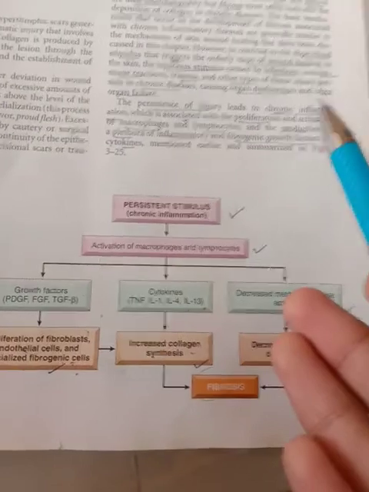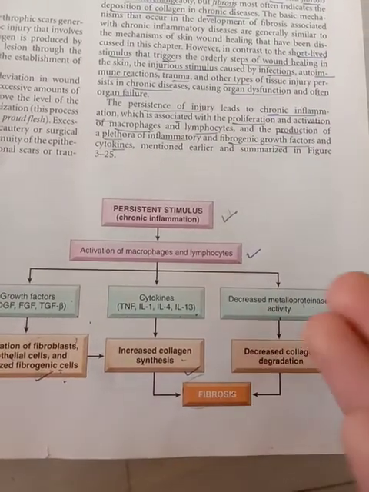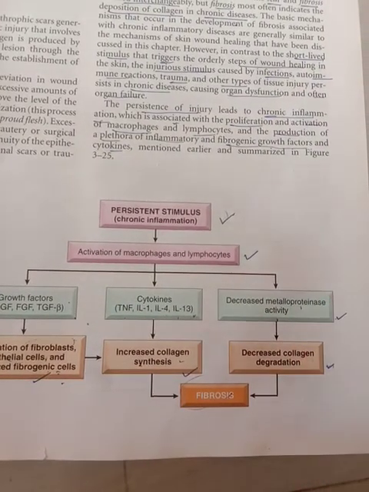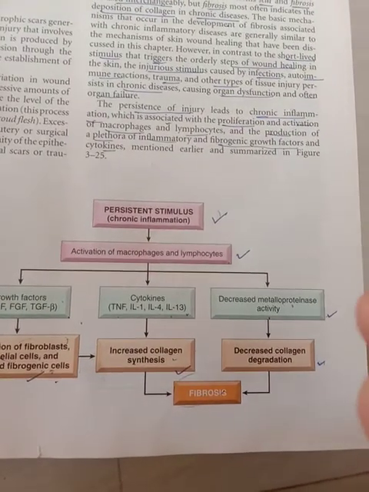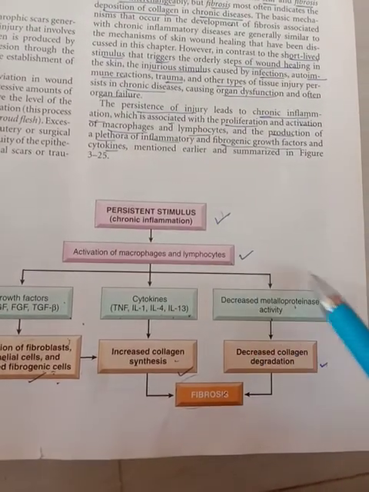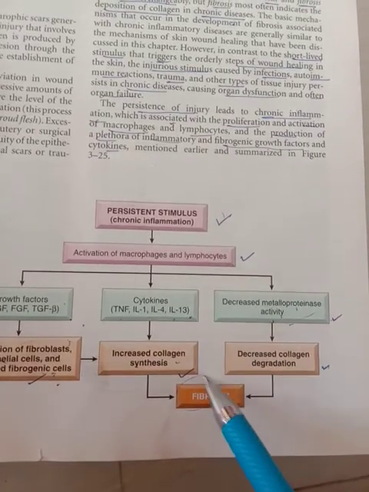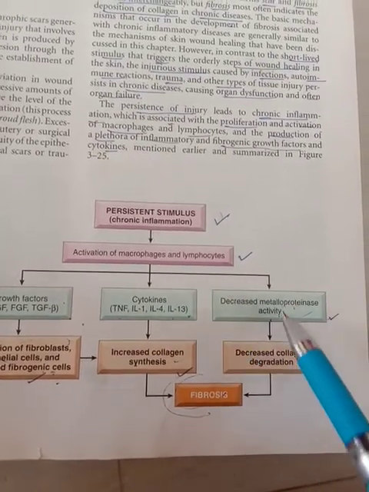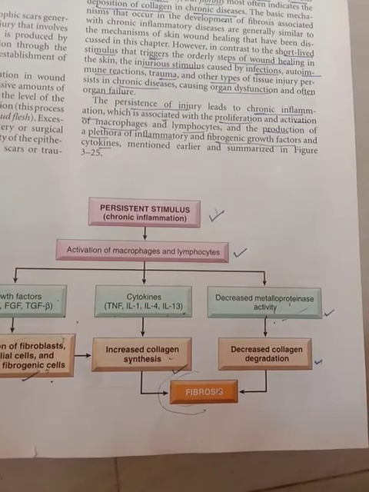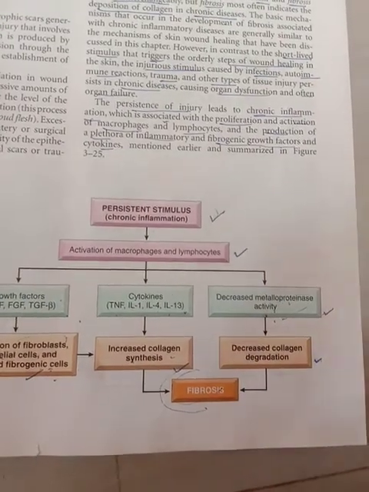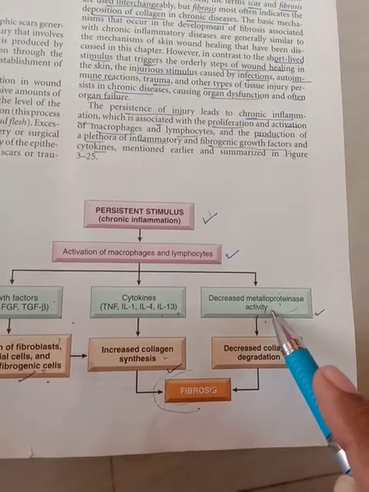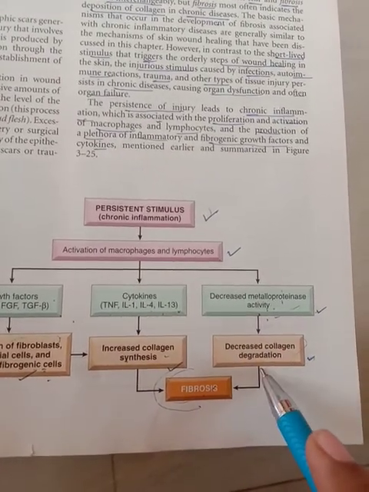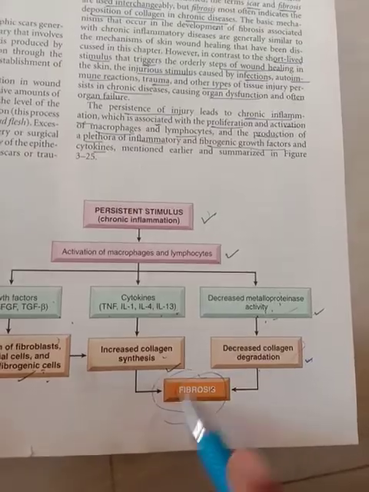Not only is the scar formation important but also the breakdown of those components, because whenever the wound healing has completed, then we need to remove it. To remove that, we need this metalloproteinase activity. But here, to form fibrosis, first we need to inactivate this, and later activate it whenever the wound healing has completed. So in the first phase to form the fibrosis, this should be decreased, that is decreased collagen degradation, again leading to fibrosis. So first we need to understand this concept.